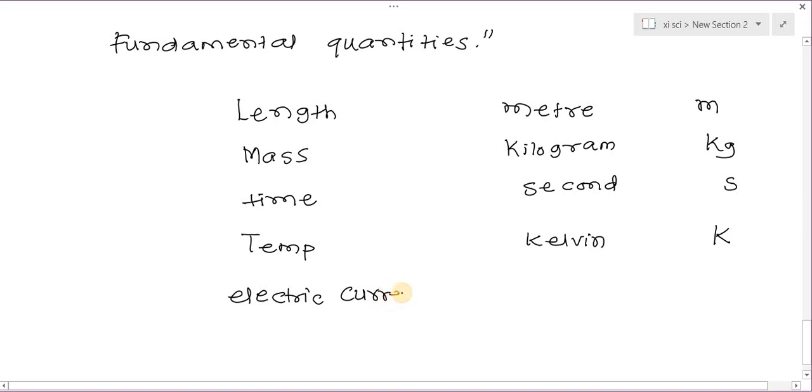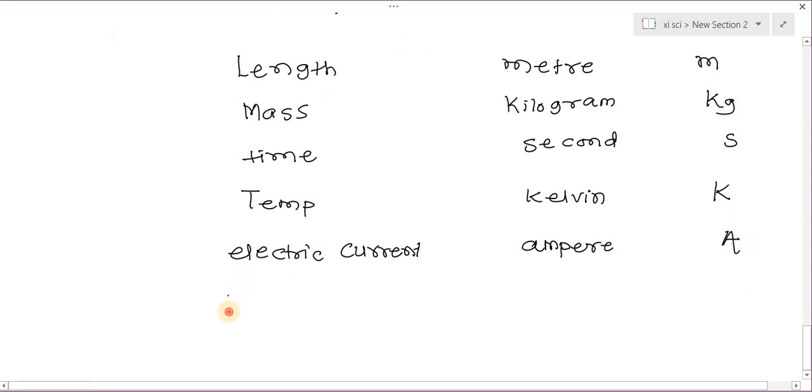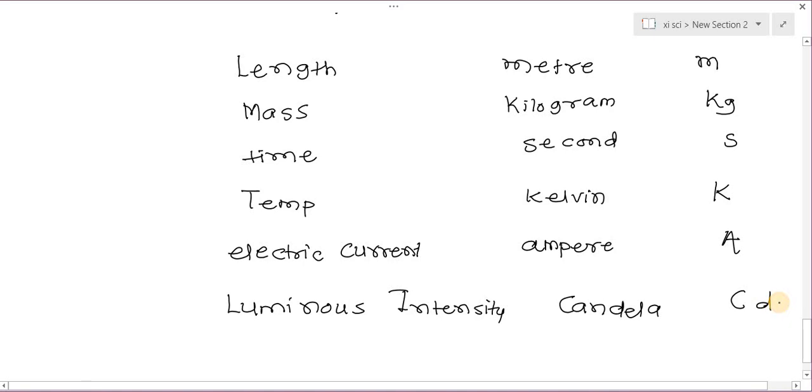The fundamental unit is ampere, and the symbol is capital A. Next is luminous intensity. The unit is candela, and the symbol for candela is cd.